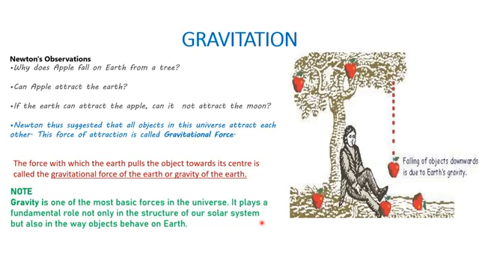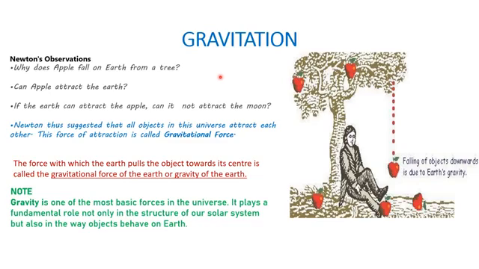Now, looking at the picture, you can see that a person is sitting under the tree and there is an apple falling down right in front of him. So of course, by looking at the picture, apple and a person, you can make out he is none other than Isaac Newton.